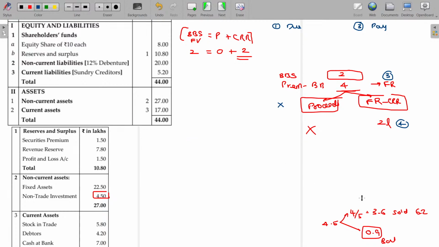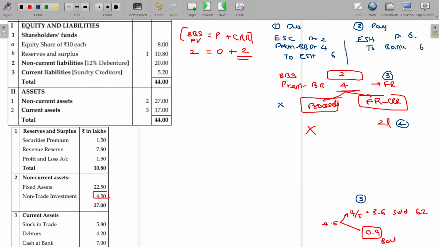I am going to pass all the entries here. Come on, tell me the entry for this. Equity share capital account debit. Premium on buyback debit. To equity shareholders. 2 lakhs, 4 lakhs, 6 lakhs. Here, equity shareholders account debit to bank. You pay 6 lakhs.